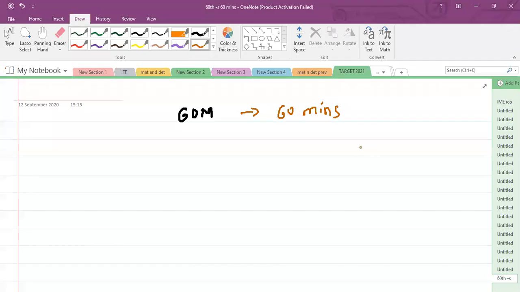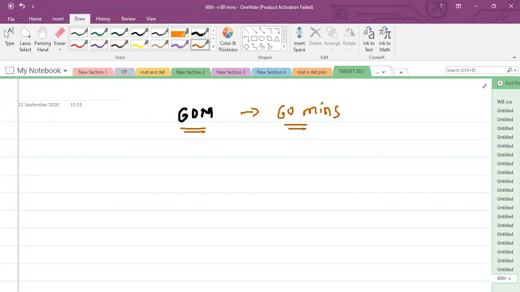So this is very useful information regarding CET. CET is a 60 marks paper, 60 minutes. Therefore, you have 1 minute to solve one problem. But remember, every problem cannot be solved in 1 minute, and some problems don't even need 1 minute.